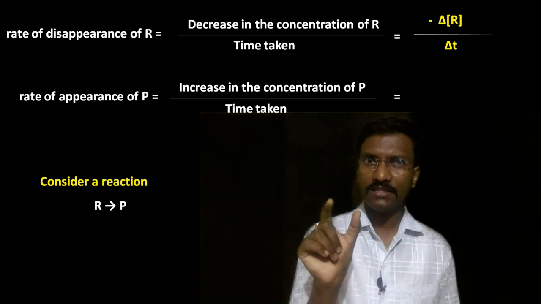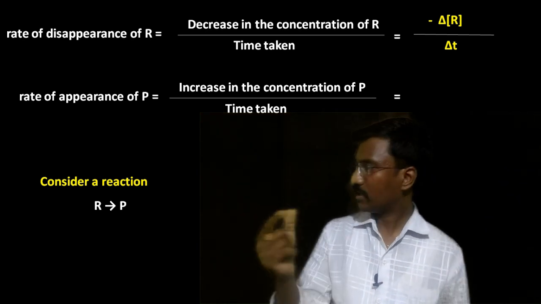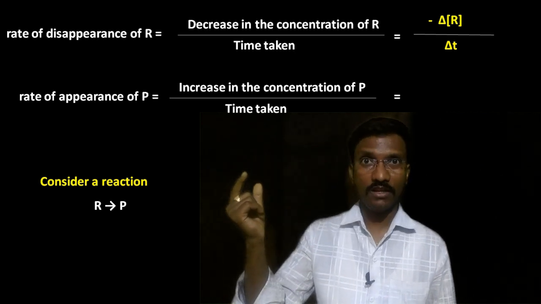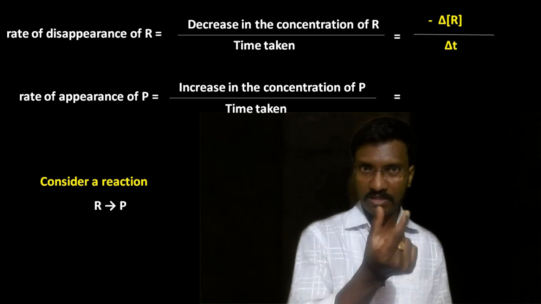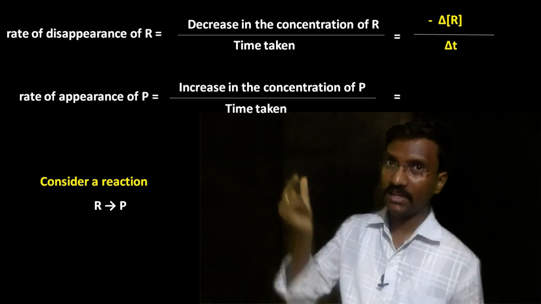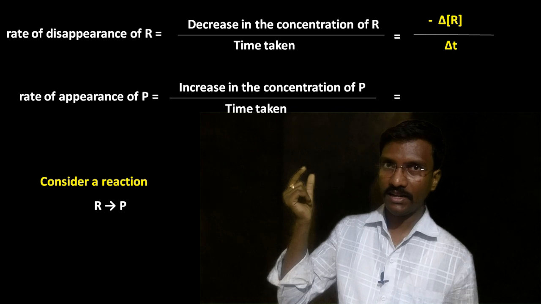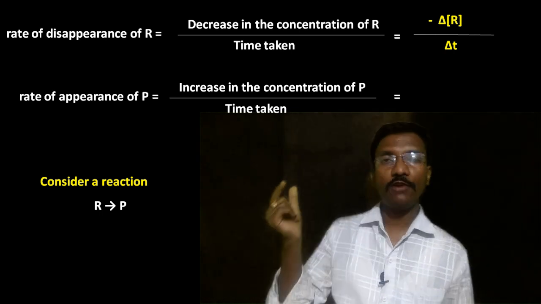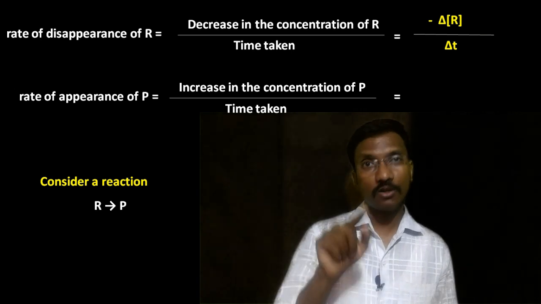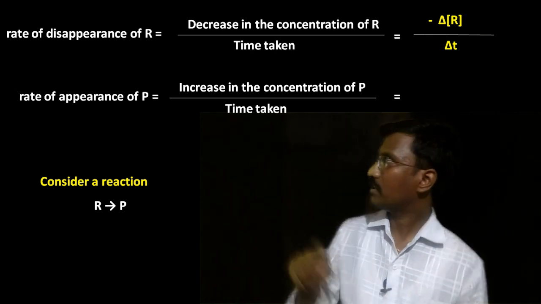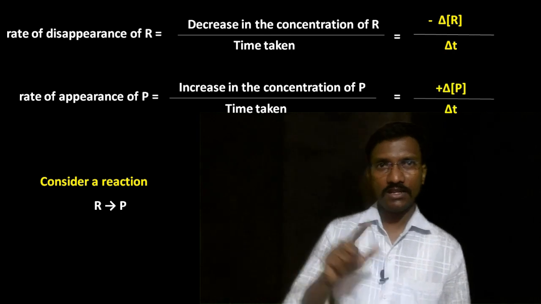Here delta R is nothing but R2 minus R1, the difference between the concentrations R2 and R1 in a small interval of time, that is T2 and T1, called delta T. R2 minus R1 is called delta R. The negative sign for the reactant indicates that the concentration of reactant decreases. Therefore, we are showing that negative sign.